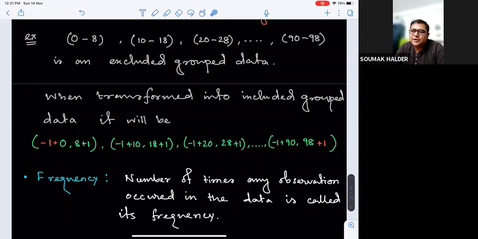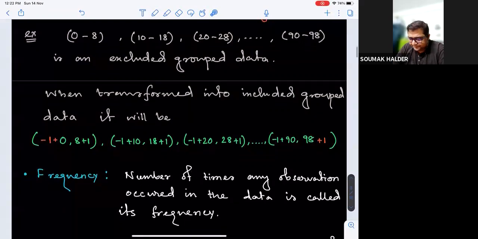That decides the frequency of that span or group. So frequency simply means the number of appearances or repetitions of any particular observation in ungrouped or grouped form.